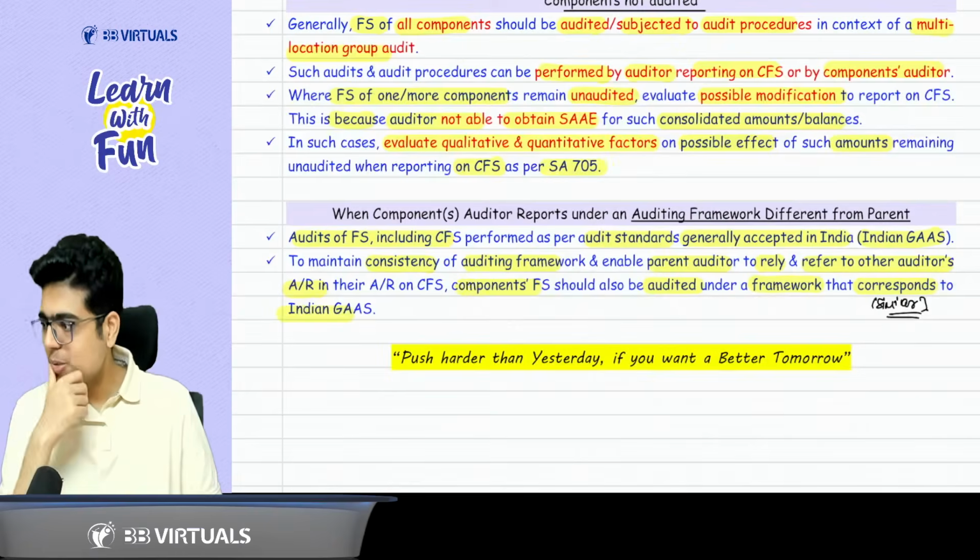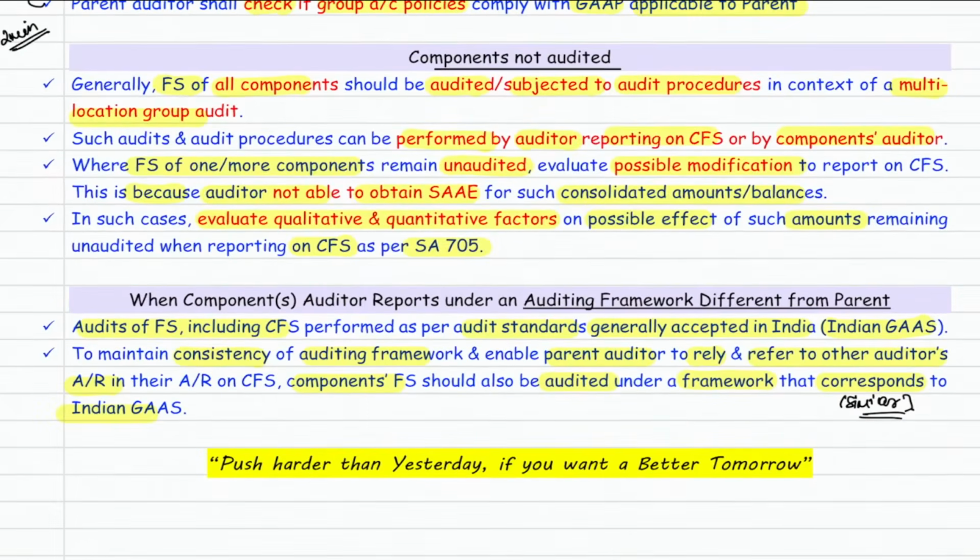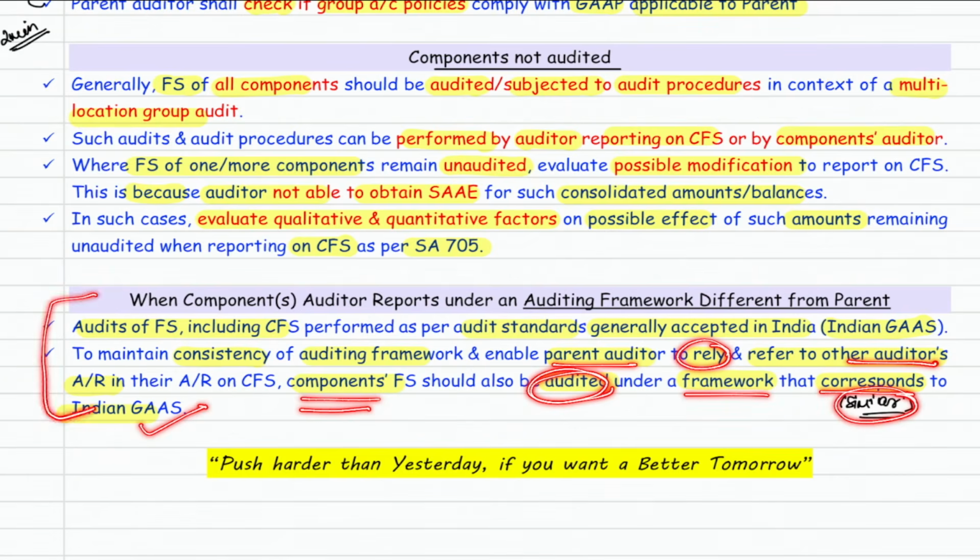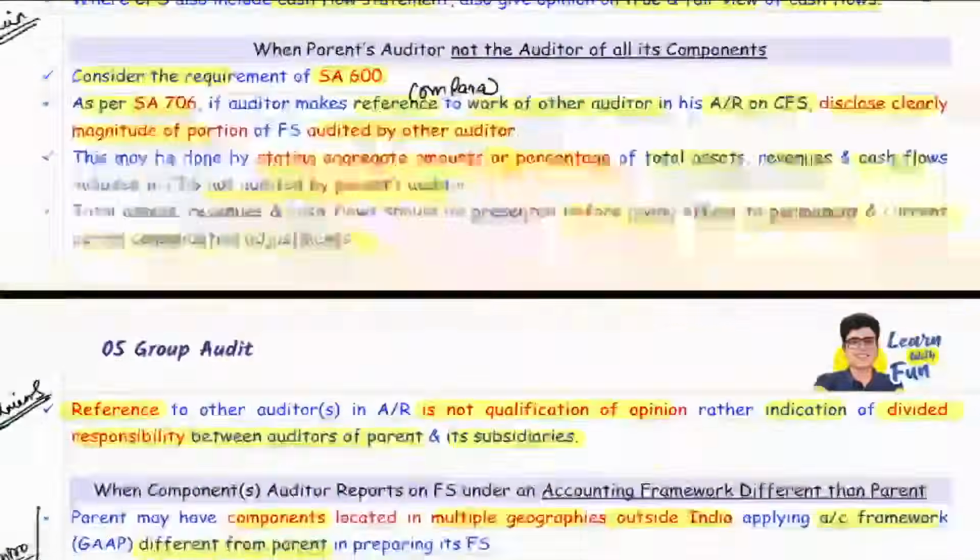Now let's read from the book. Audit of FS including CFS performed as per the auditing standards generally accepted in India, that is Indian GAAS. To maintain this consistency of the auditing framework and for the parent auditor to rely on the work of other auditor, the component's financial statements should also be audited under a framework that corresponds, that means it is similar to the Indian GAAS. We have covered all the cases. Yes sir, we have covered all the cases.